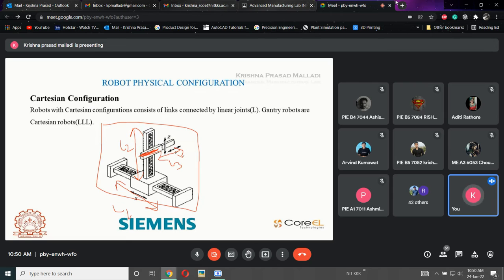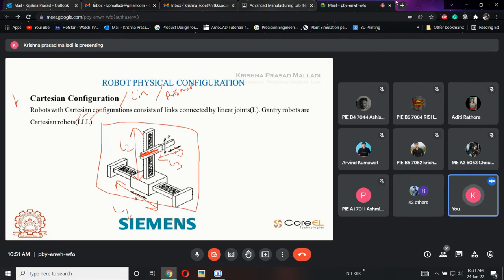Now how many joints are there? How many movements are there here? So 3. That is why L. If the movement of the robot is in a linear direction, all the arms, all the joints' motion is in a linear direction, all the movement of joints in the robot is linear, then we will call it a Cartesian or a linear, or we will call it a prismatic. Any is correct. Okay, simple definition.